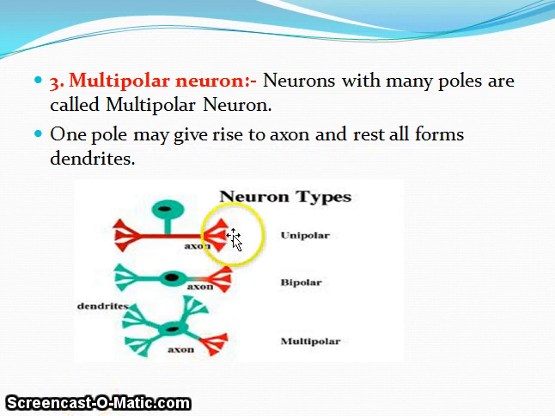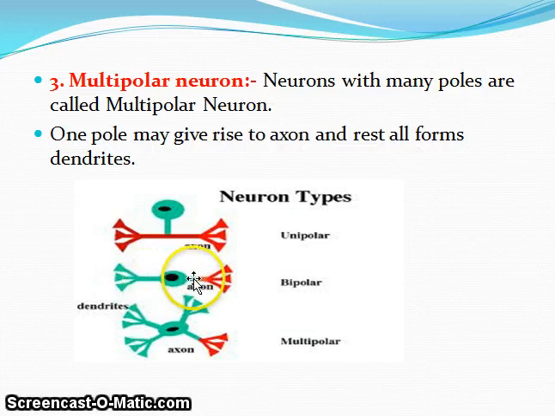So see over here, this is the unipolar neuron. This one is its nerve cell body. From here both axon and dendrite are arising. Okay, this one is the bipolar. So bipolar means from its two poles, one pole is this one and another one is this one.